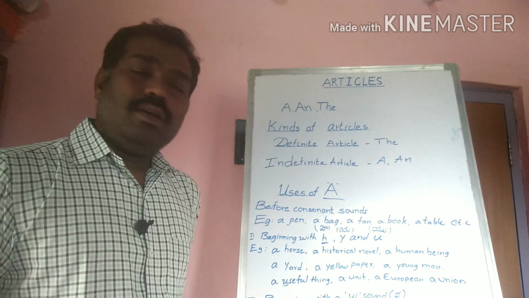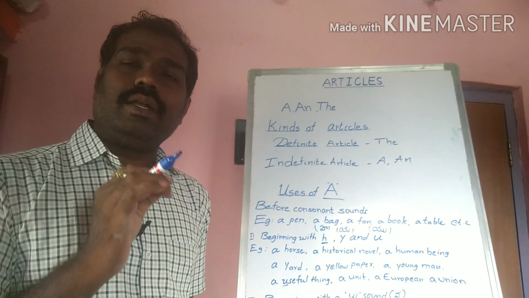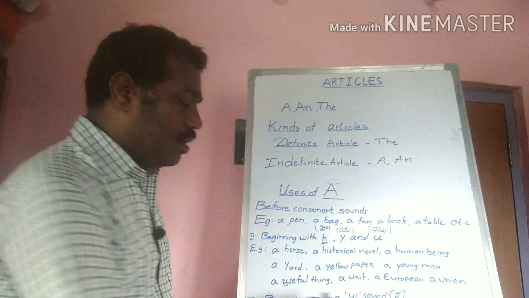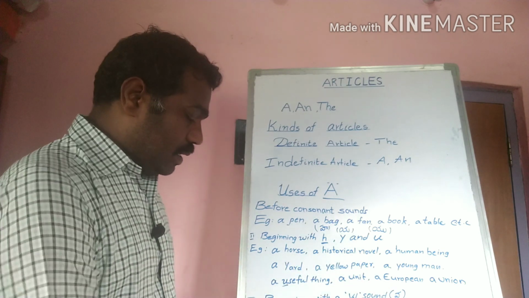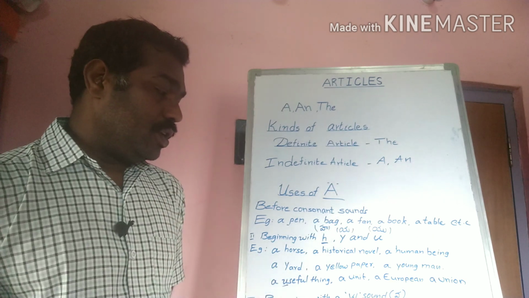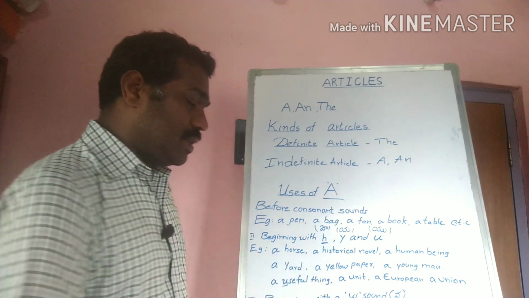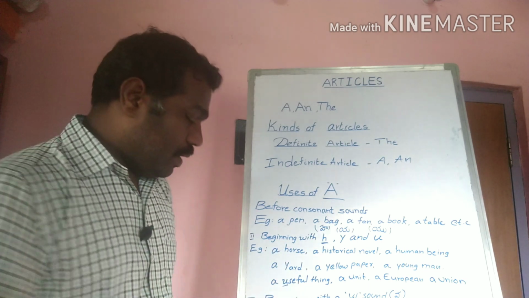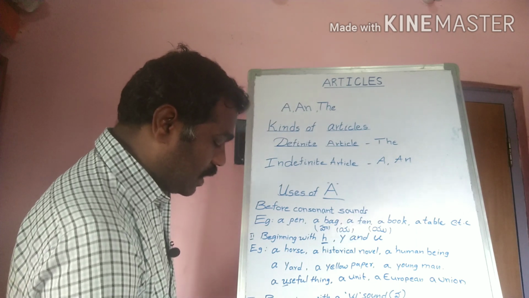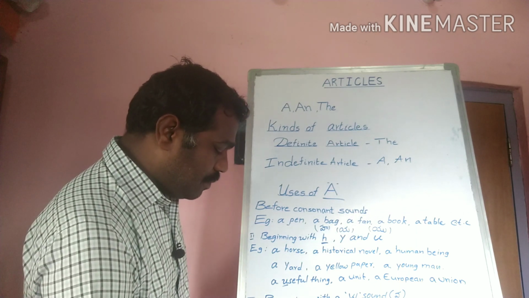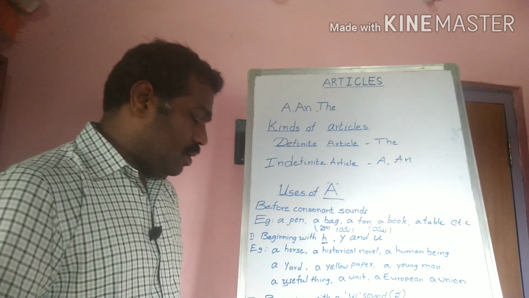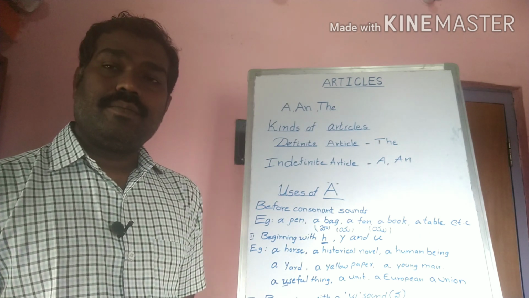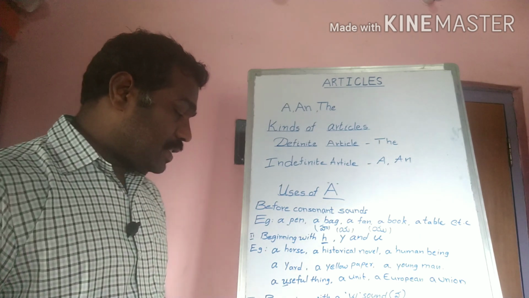Some letters, even though they are vowel letters, produce consonant sounds, like the w sound, wa. Okay, see that: a one rupee note, a one-legged sailor, a one-man army. In these, even though o is a vowel, it produces a consonant sound like wa, so before one we use a. Understood? Then come to the next uses.